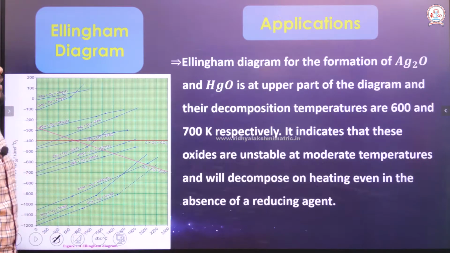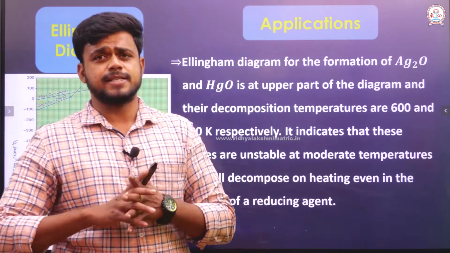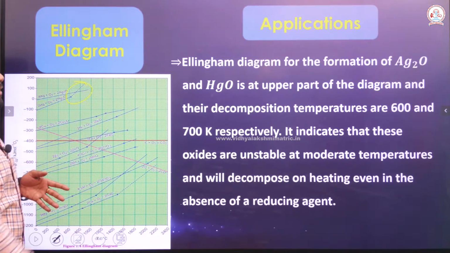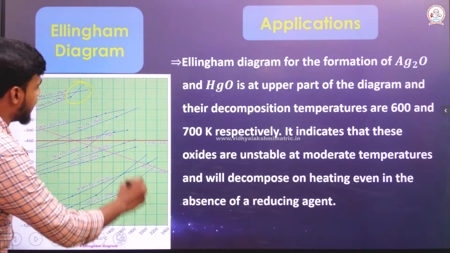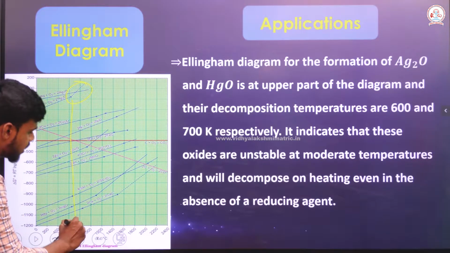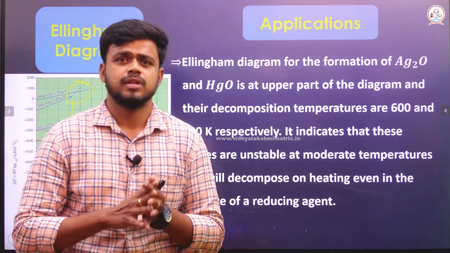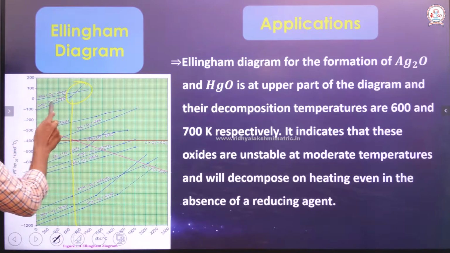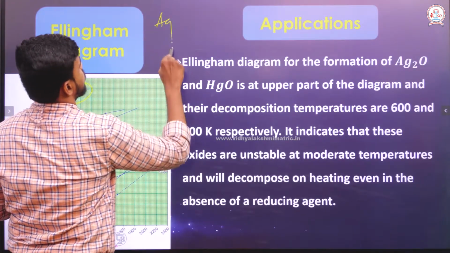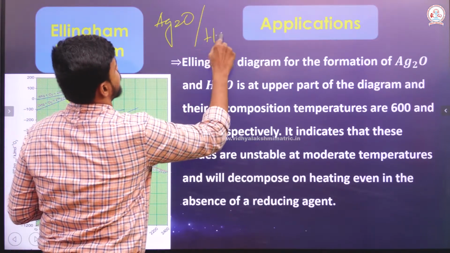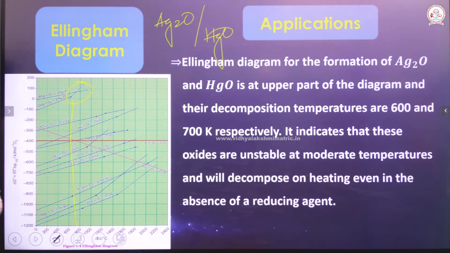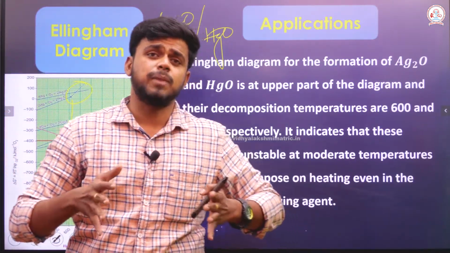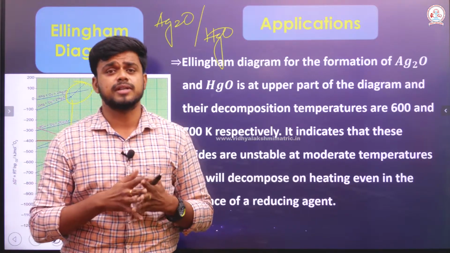Then the next application part here is, see, we are able to find a dotted line here, and this dotted line, if you relate it against the temperature, will be around 600 to 700 Kelvin. Specifically, if I take Ag2O and HgO, 700 Kelvin is a very low temperature when comparing the other reduction temperatures.